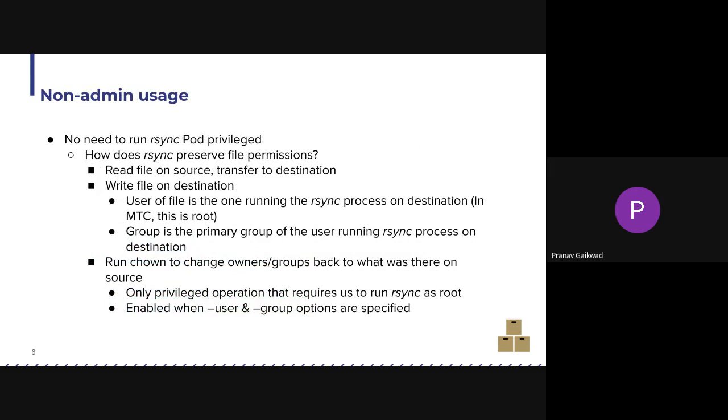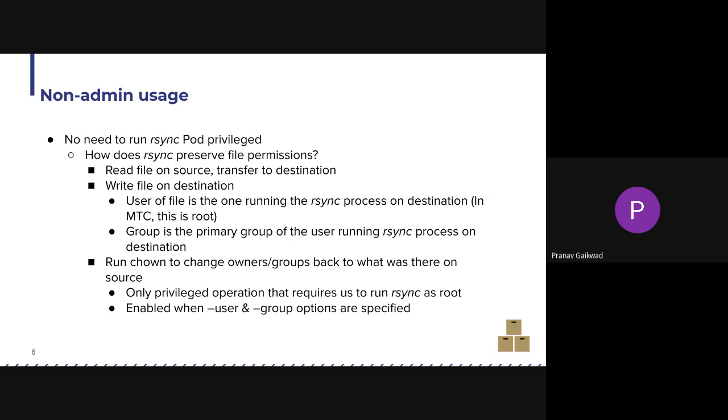And then the second problem is that app owners cannot run privileged pods. So let's take a look at how rsync preserves file permissions. It reads the file on the source, transfers it to the destination, then writes the file on the destination, and when the file is written, it's written using the UID and GID of the process that's running rsync.